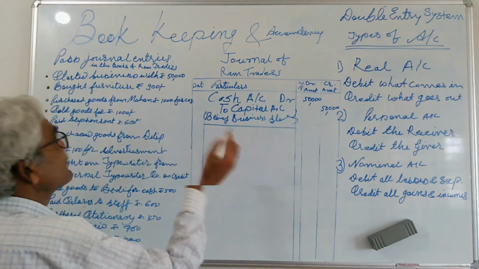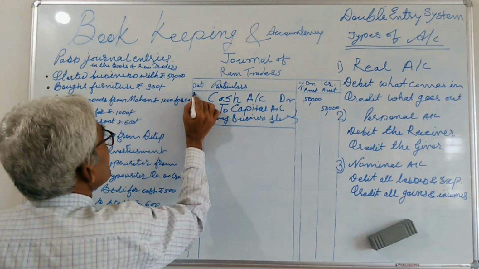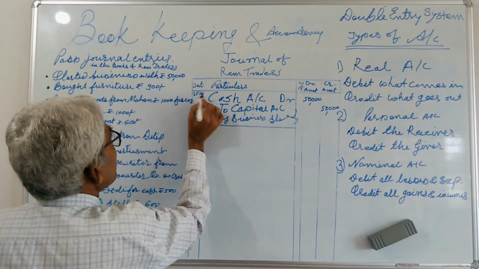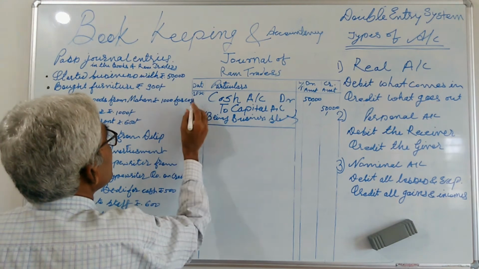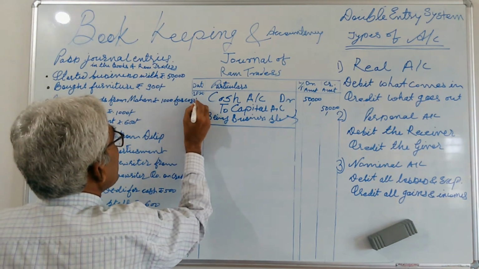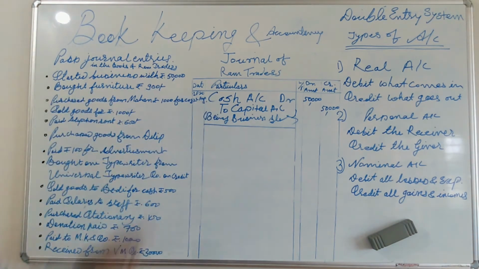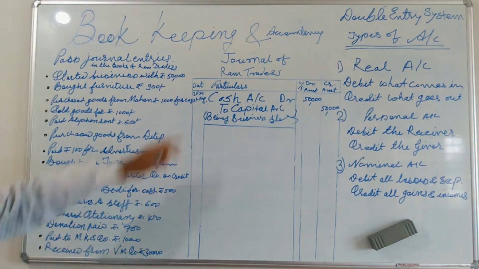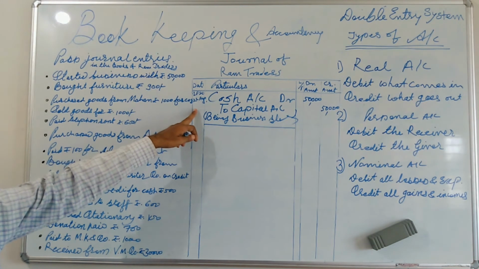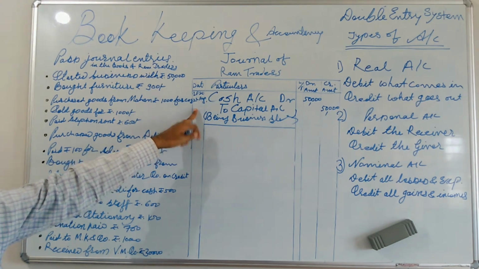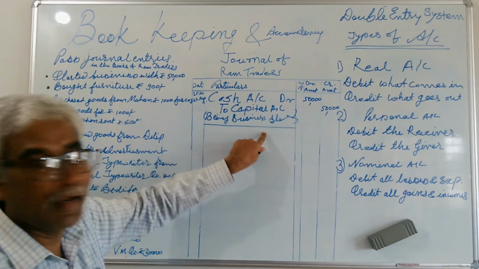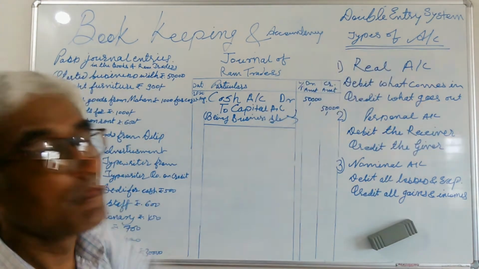So you can mention the date, suppose 22 August 2020. We have to mention this because it is a proof; after passing this journal entry, this is the history for the future.